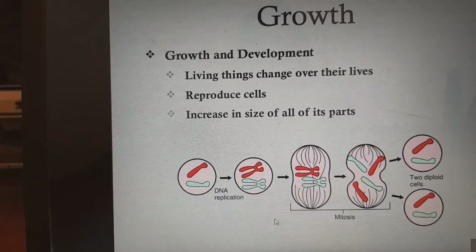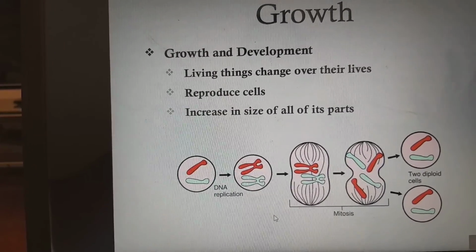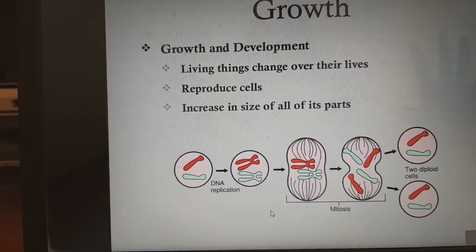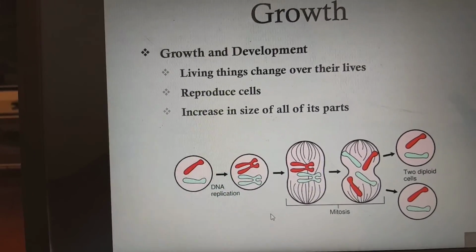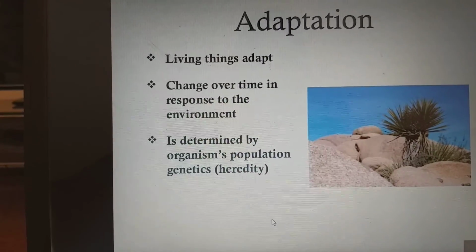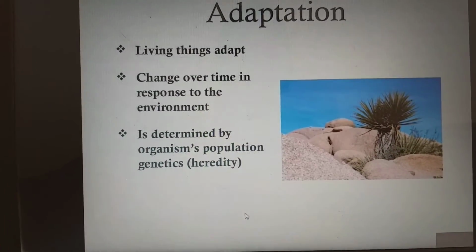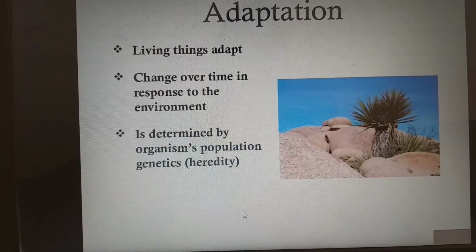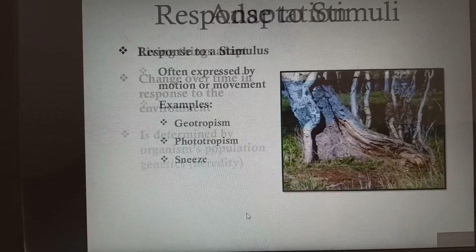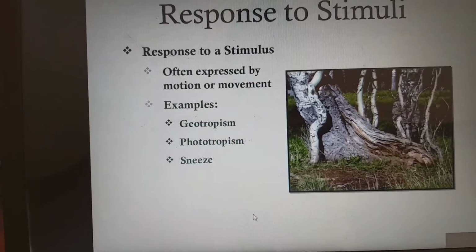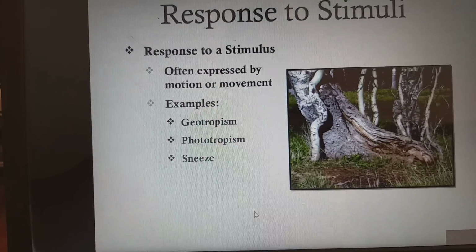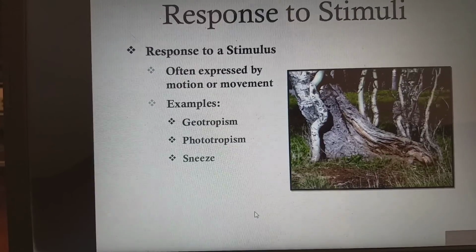It should be proper. For example, cancer is a growth, but it is not a proper growth. We have to enhance a proper size and shape of an organ. Organ as well as organism, all together we call growth. Adaptation: living things adapt, changing over time in response to the environment, determined by the organism's population genetics, hereditary. Coming to response to stimuli, it is often expressed by motion or movement, for example geotropism, phototropism, and sneezing.